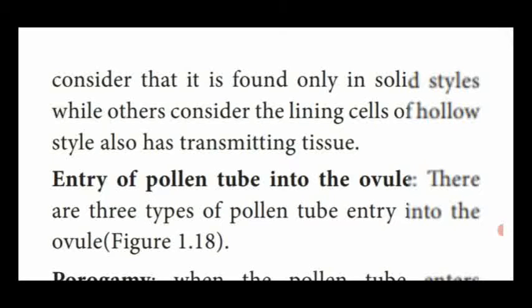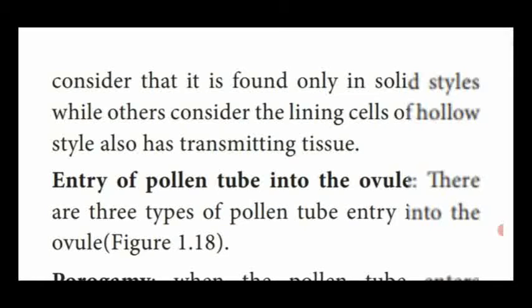Other scientists say the lining cells of the hollow style also act as transmitting tissue. Whatever may be, the transmitting tissue present in the solid and hollow style helps the pollen grain with its pollen tube enter the embryo sac via the stylar transmitting tissue containing mucilaginous substances.